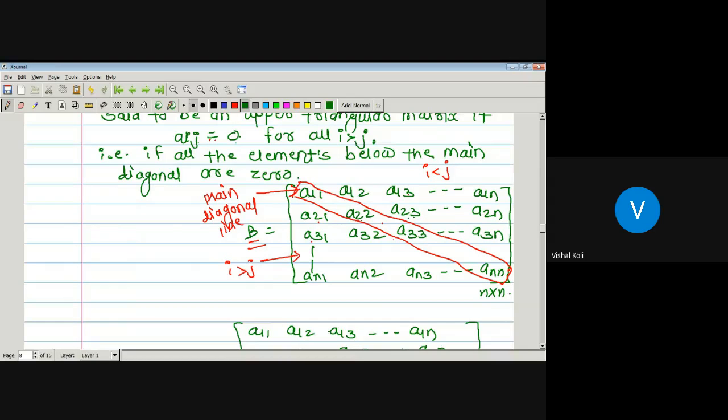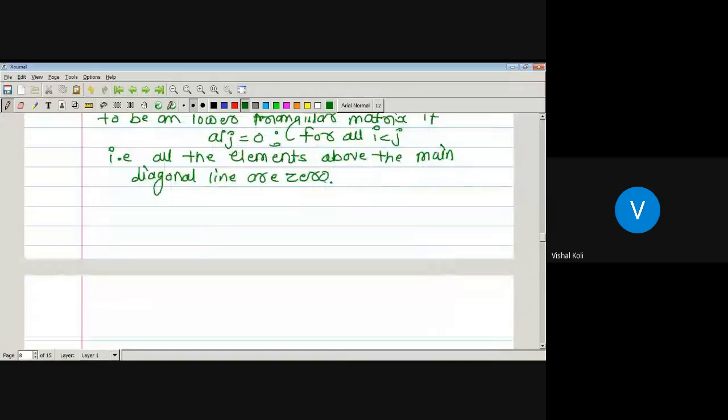This part contains all those entries in which i is less than j. Now we have to make all these entries A12, A13, A1n, similarly A23 up to so on A2n, and up to so on A3n, and all the remaining entries 0. The elements below the main diagonal line may be 0, may not be 0. So its corresponding matrix A is of the form: here A11. Now in A12, i is less than j, so we have to make that 0. A13, 1 is less than 3, again 0. A1n, 1 is less than n, which is 0.